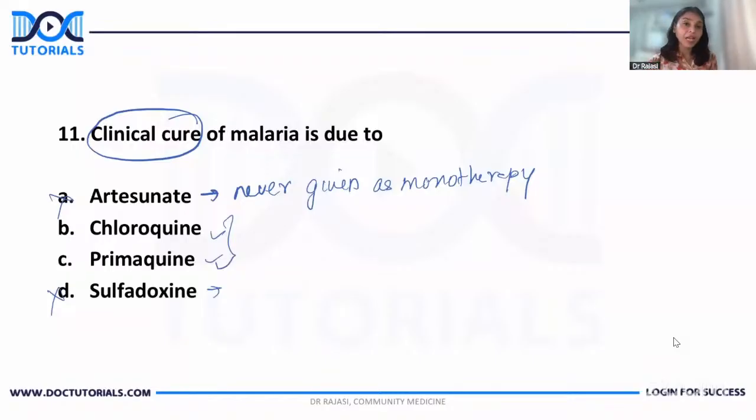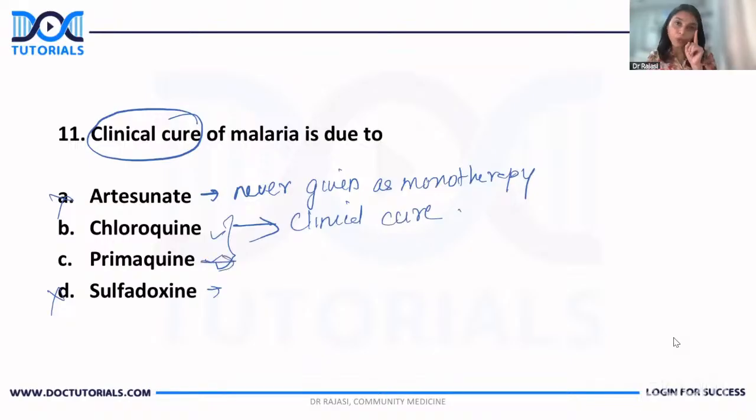Now, the clinical cure, those signs and symptoms that you see in malaria, are mainly because of the asexual forms in the erythrocyte. The patient becomes asymptomatic because of the action of chloroquine, which kills all the asexual forms in the blood. So clinical cure is mainly because of chloroquine.